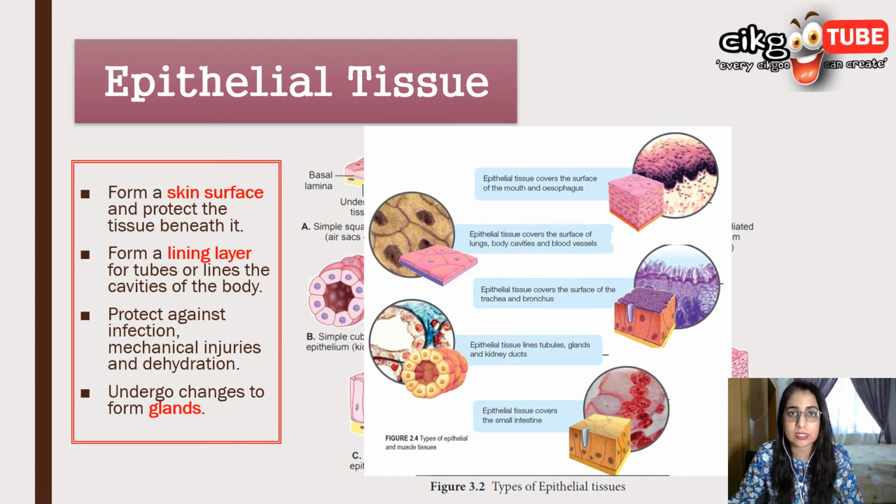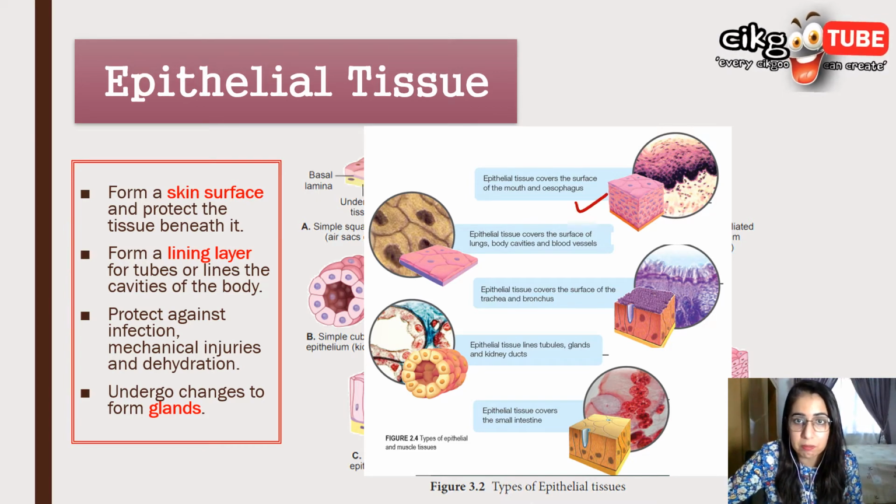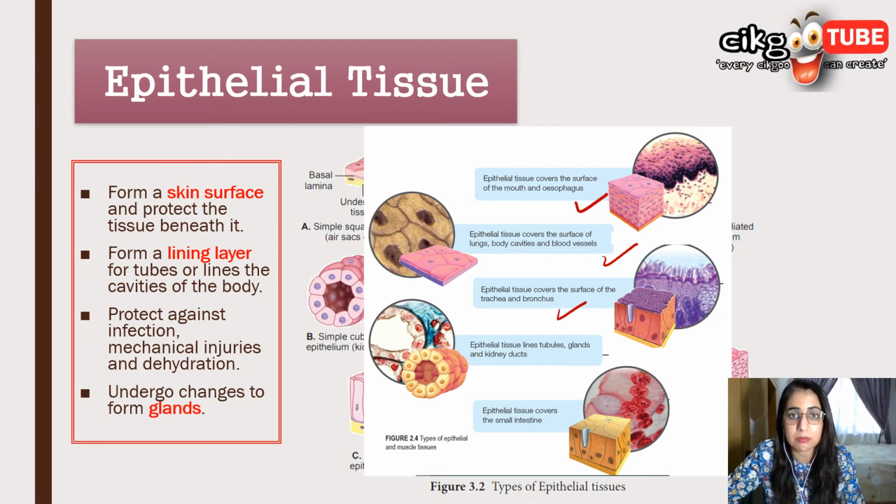If you look at your textbook, you can see there are many types of epithelial tissue, which cover the surface of the mouth and the esophagus, the surface of the lungs, body cavities, and blood vessels, and also the trachea, bronchus, the tubules in the kidney, and the small intestines.